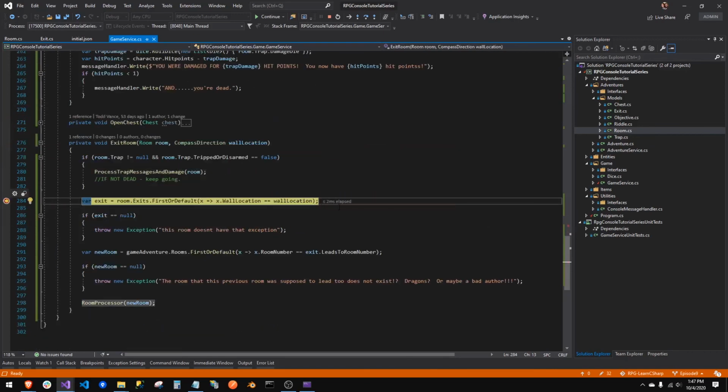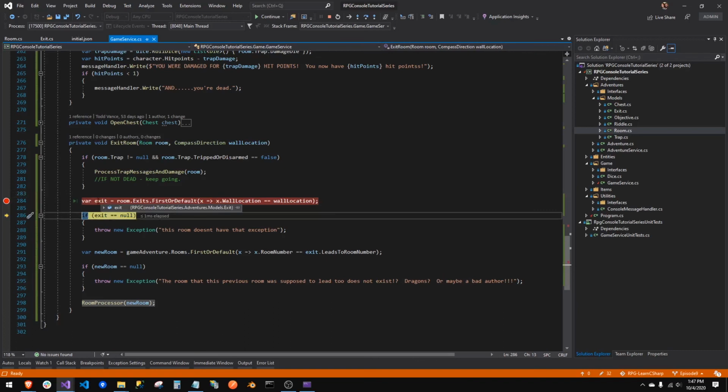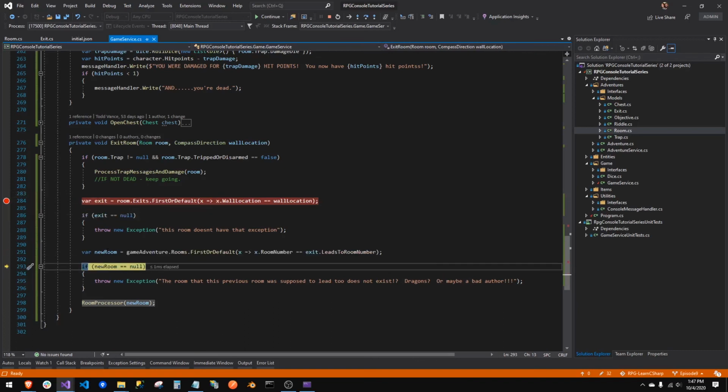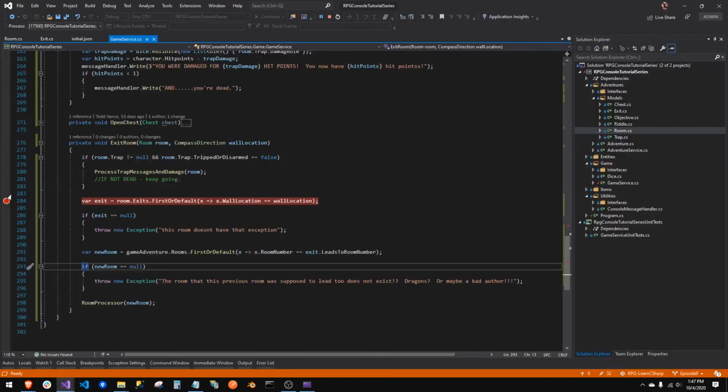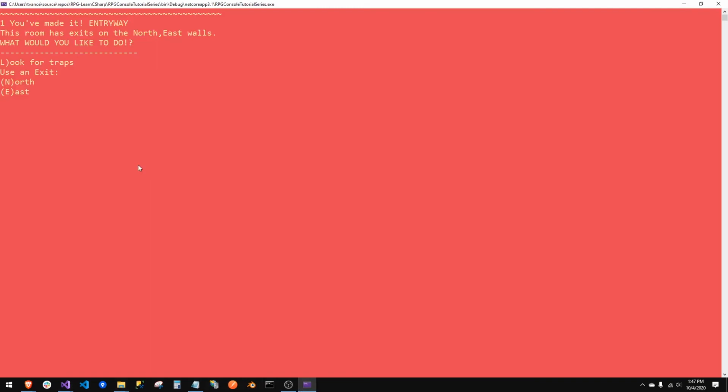Let's get past. Boom. Are we back in exit? We found an exit. Are we back in room? We found a room. All right. So I think we're getting past. We made one mistake where we're probably reporting traps, but we're moving on to a whole clean slate with the new room. So we're moving between rooms. That's wonderful. I'm going to take away all the breakpoints so we can see how that works. Let's get rid of that. But we did screw up on the traps thing.